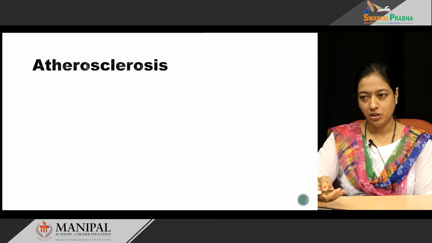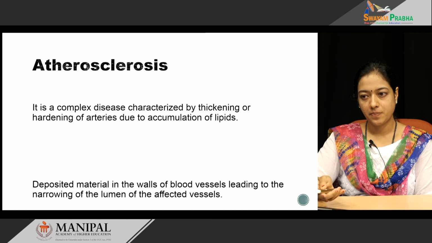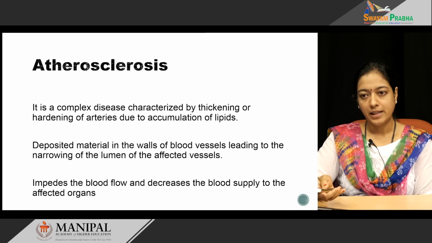Coming to the definition, sclerosis is a Greek word which means hardening. Atherosclerosis is a complex disease characterized by thickening or hardening of the arteries due to accumulation of lipids. The accumulated lipids in the walls of the blood vessel narrow the lumen of the affected vessels. This in turn impedes the blood flow and decreases the blood supply to the affected organs.